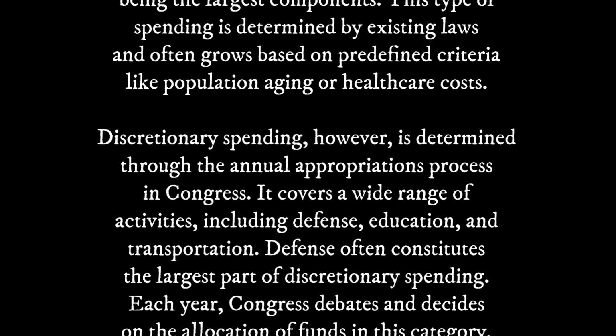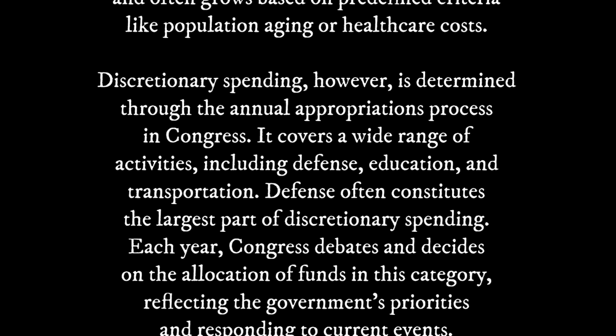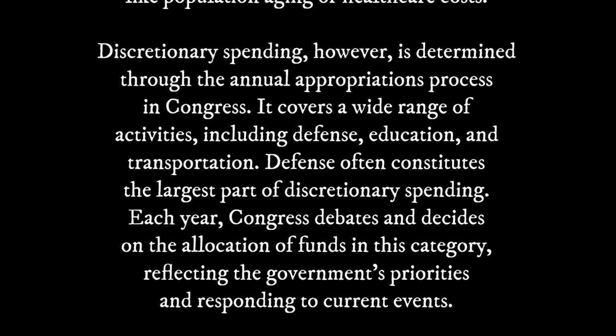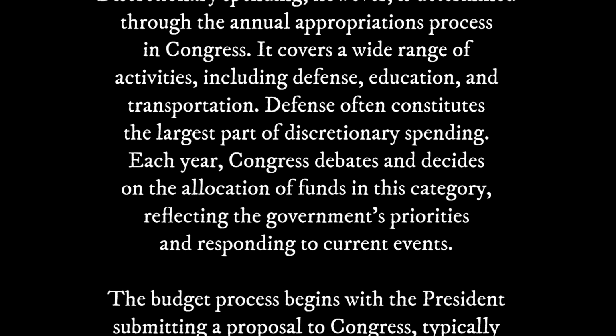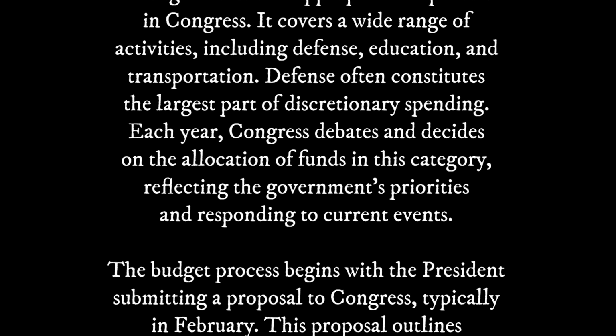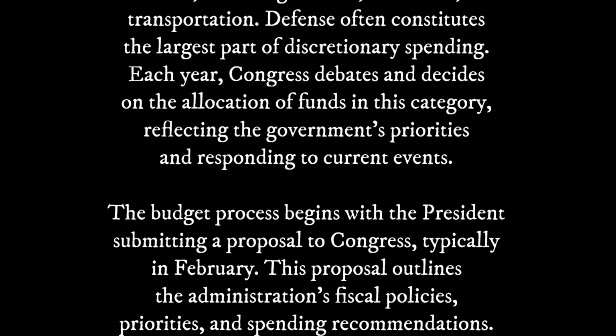It covers a wide range of activities, including defense, education, and transportation. Defense often constitutes the largest part of discretionary spending. Each year, Congress debates and decides on the allocation of funds in this category, reflecting the government's priorities and responding to current events.